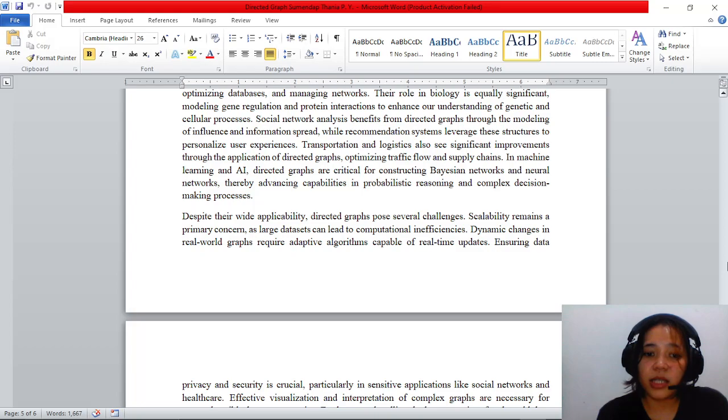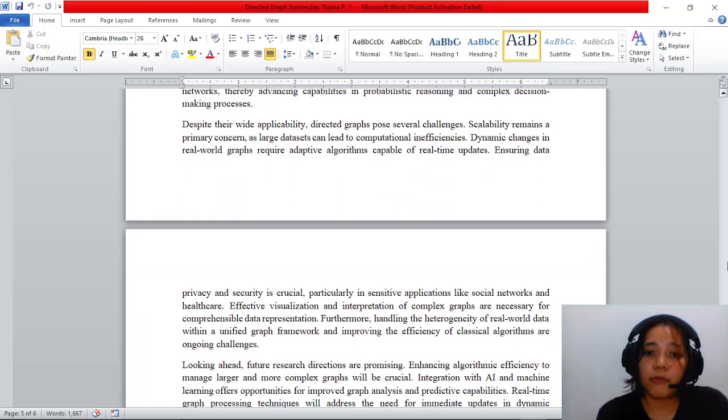Ensuring data privacy and security is crucial, particularly in sensitive applications like social networks and healthcare. Effective visualization and interpretation of complex graphs are necessary for comprehensible data representation. Furthermore, handling the heterogeneity of real-world data within a unified graph framework and improving the efficiency of classic algorithms are ongoing challenges.